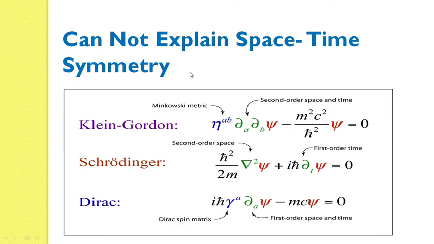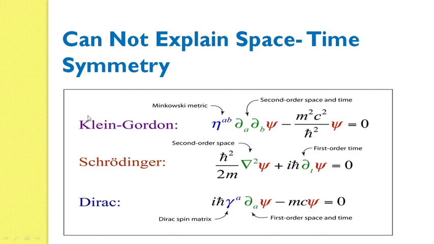The next problem is the space-time symmetry. If you observe the Schrodinger wave equation carefully for free particles, there are two terms. The first term is the second order space derivative, and the other term is the first order time derivative. That means space is second order and time is first order. So there is no symmetry of space and time, and it can't explain the space-time symmetry.